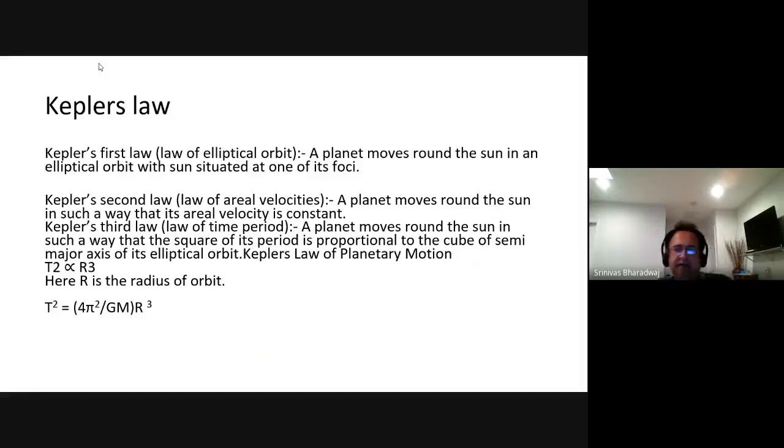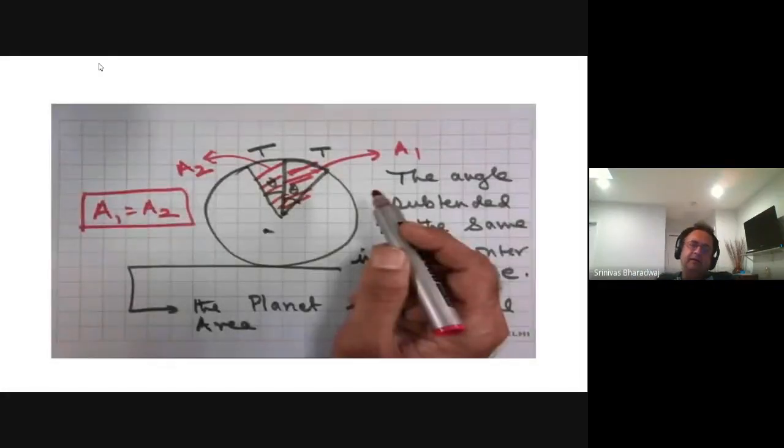And semi-major axis is just a more precise way of saying radius. In a circle, the semi-major axis is the same as the radius, because a circle is a special ellipse. So T square is proportional to R cube. So T square equals 4 pi squared by G M times R cube. We will discuss that a little later, but you can very easily derive it.